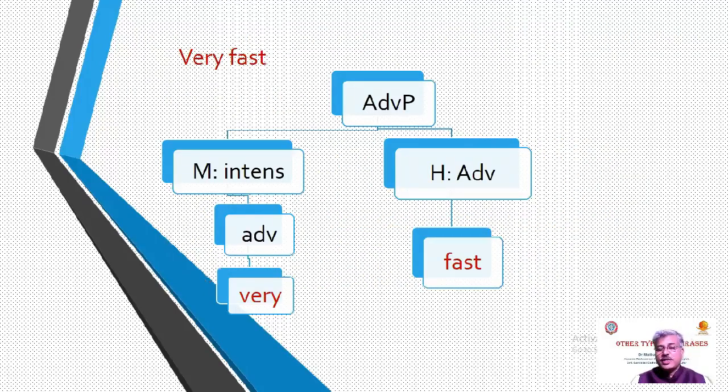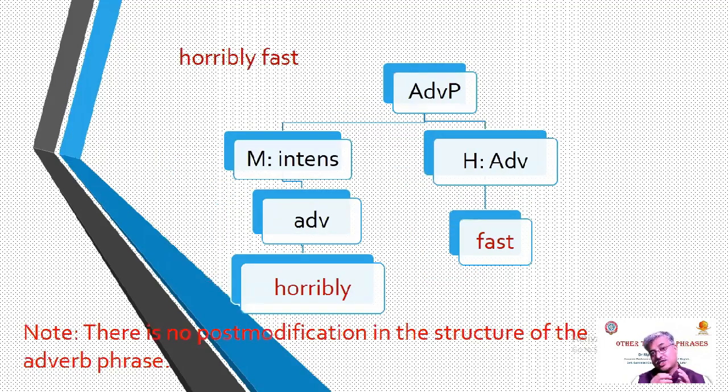Dear learners, we will try to understand with the help of the tree diagram. Very fast. Which type of phrase is this? First, we have to identify the type of the phrase. It is adverb phrase, very fast. So adverb phrase, head. Who is the head in the adverb phrase? Adverb, fast. Modifier, intensifier, adverb, very. Horribly fast. This is the second example of adverb phrase.